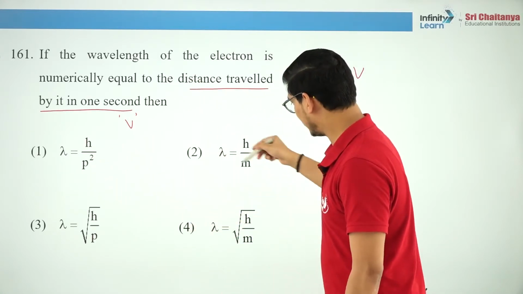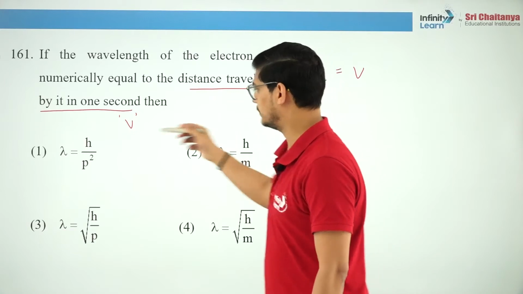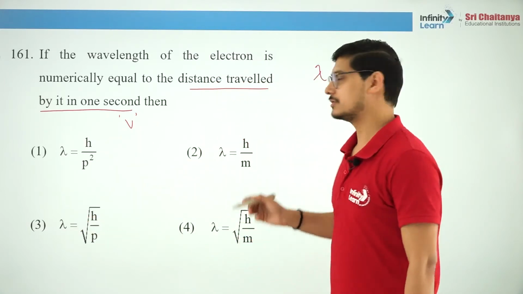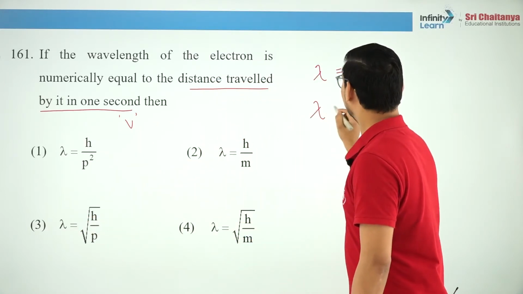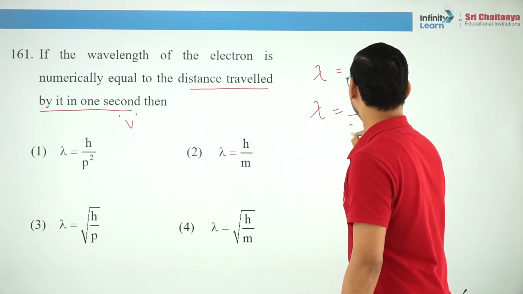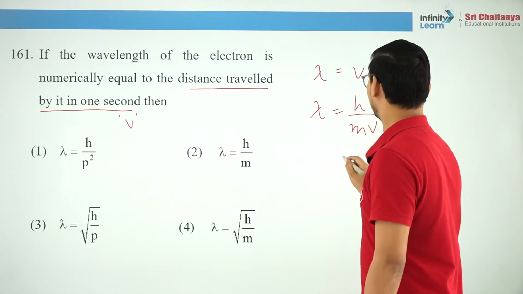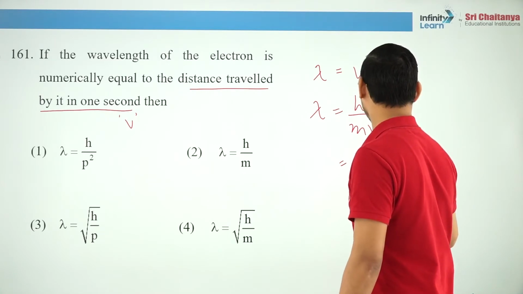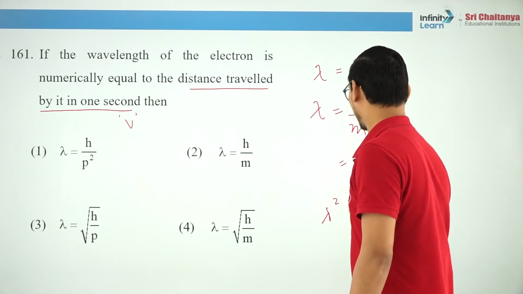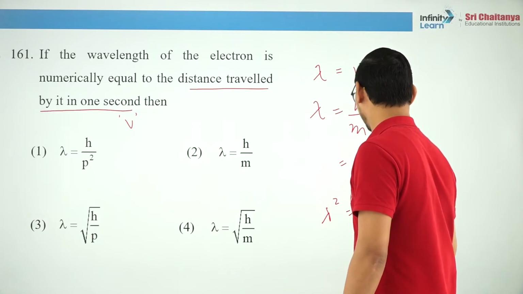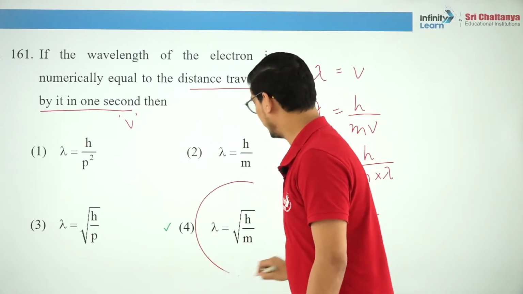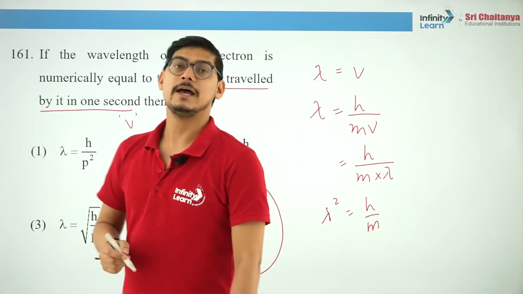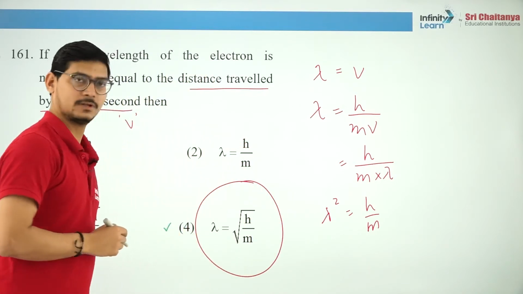So you can see lambda is inversely proportional to m, directly proportional to h. It is again the de Broglie relation. The simplest form of de Broglie relation is h by mv. Velocity is equal to lambda, so I can write it as m into lambda, or lambda square is equal to h by m, and then lambda becomes equal to under root h by m. Is that clear? It's very simple.